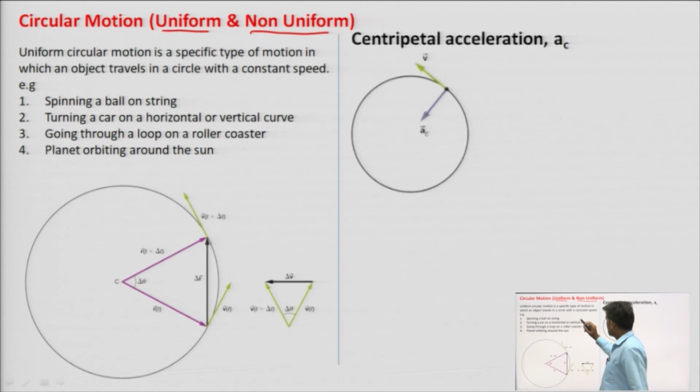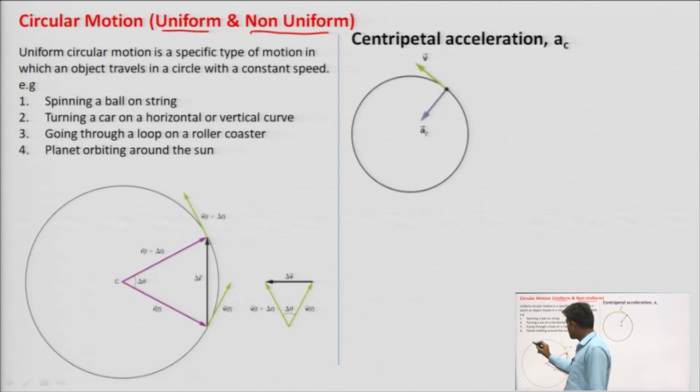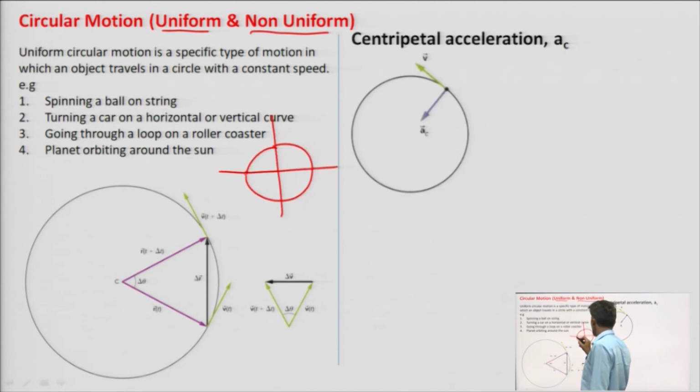Suppose a particle is moving in this circle. At an instant the point is here, with a certain speed, say u. And when it is here, then